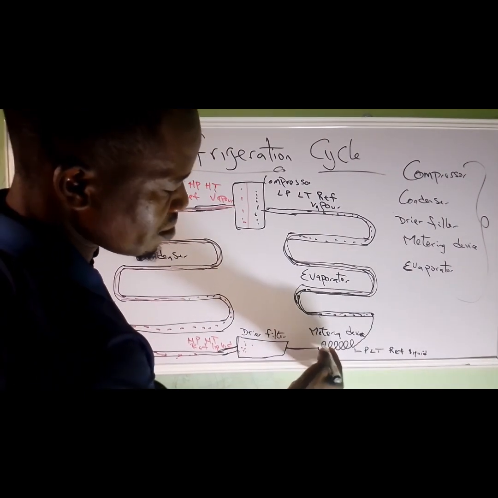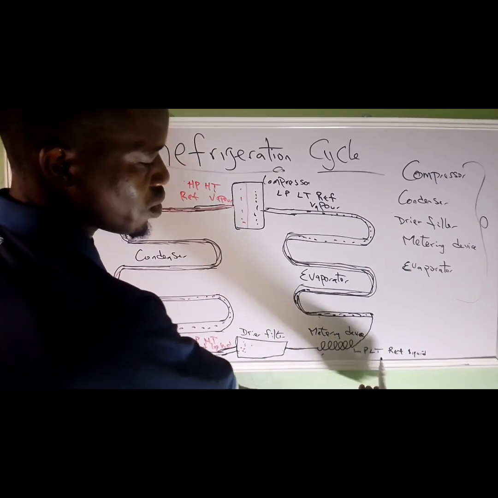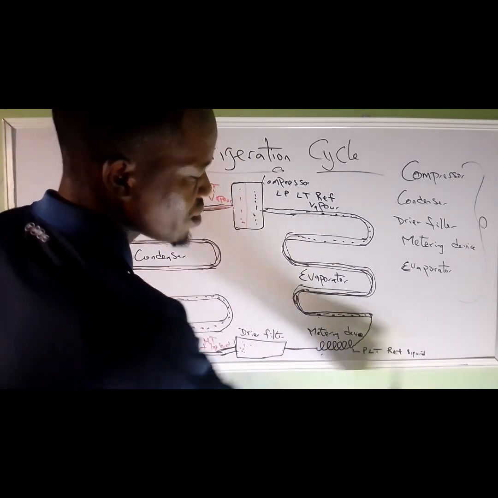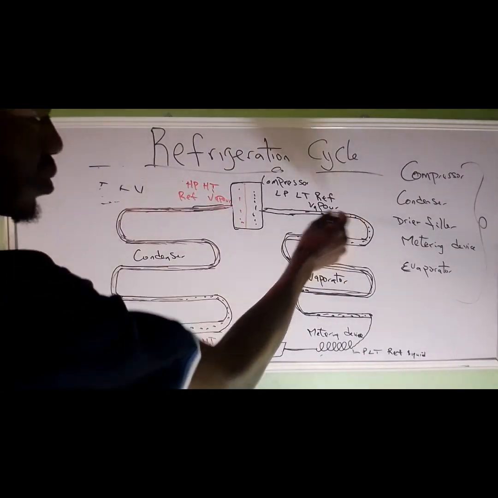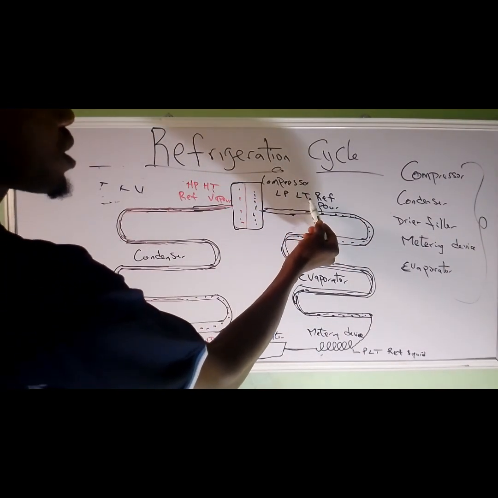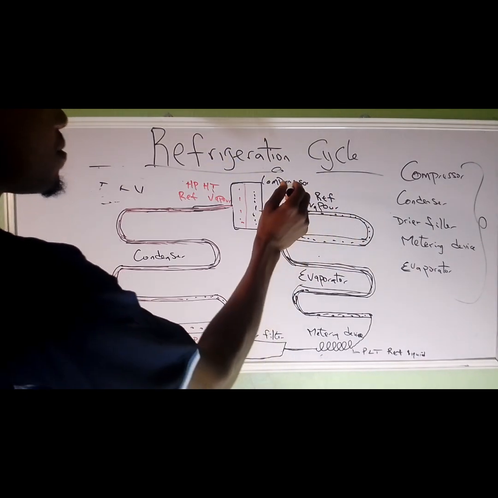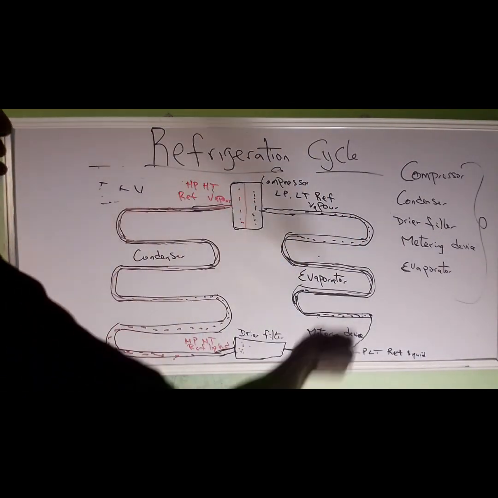Then it passes to the metering device. After the metering device, it changes to low pressure, low temperature refrigerant liquid. Then to the evaporator. After the evaporator, it changes state to low pressure, low temperature refrigerant vapor. This is how it works continuously. This is how the cycle works.